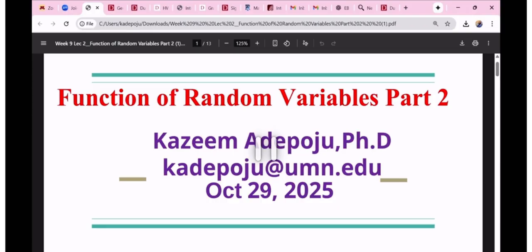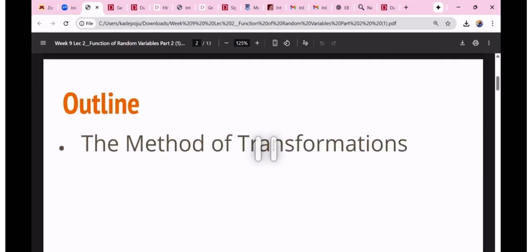Okay, so we started function of random variable, I think on Wednesday, and of course we're going to continue from that today. What we're going to be doing today is mathematical. It's highly mathematical, so I will advise that you pay attention. In case you need clarification, please let me know. Okay, so today we're going to focus on the method of transformations.